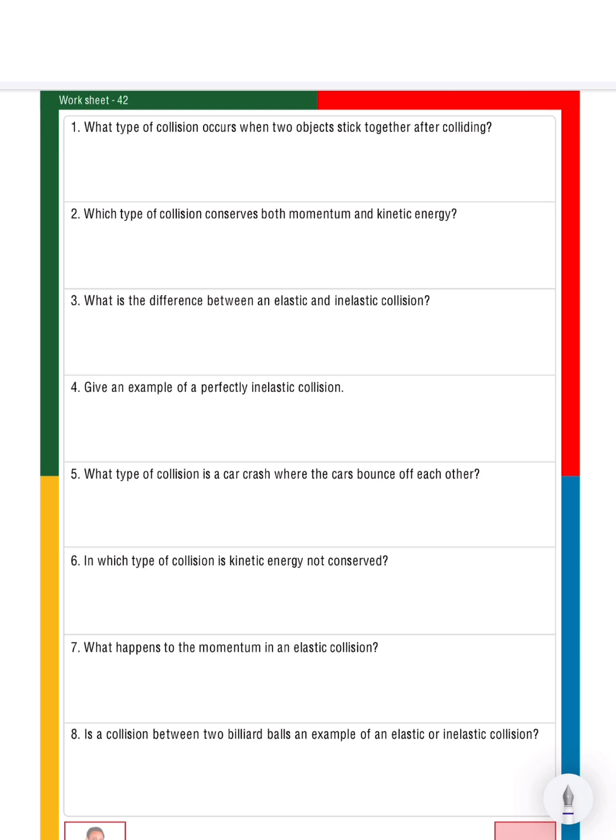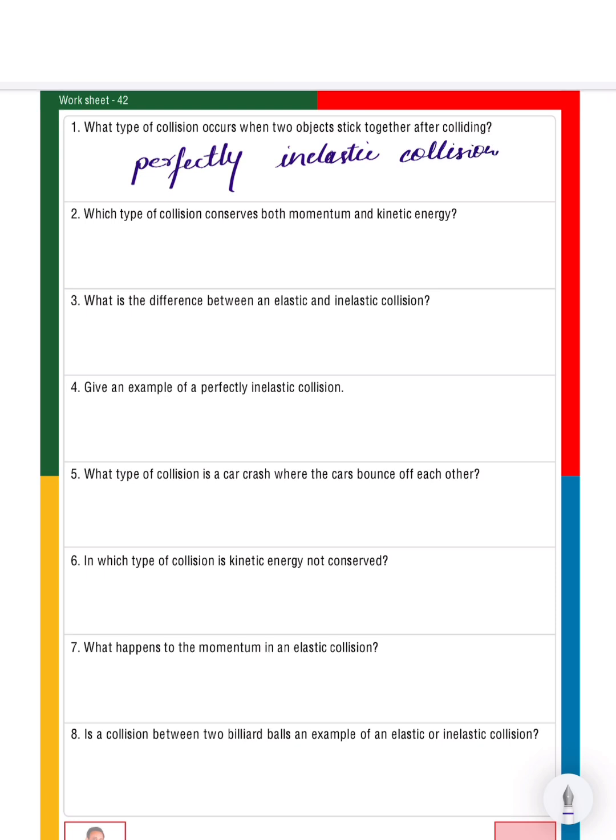What type of collision occurs when two objects stick together after colliding? If two objects stick together, in this case both momentum and kinetic energy will not be conserved. That's why it is an example of perfectly inelastic collision.